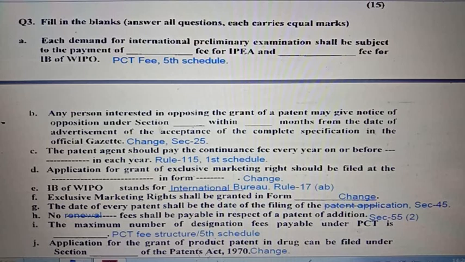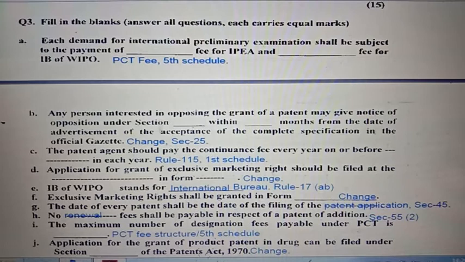Question number 3. Fill up the blanks. Question number 3A. Kindly see the PCT fee schedule or the fifth schedule. Question number 3B. It was changed. Kindly see section 25 for opposition matters. Question number 3C. Kindly see Rule 115 or first schedule for the fee.